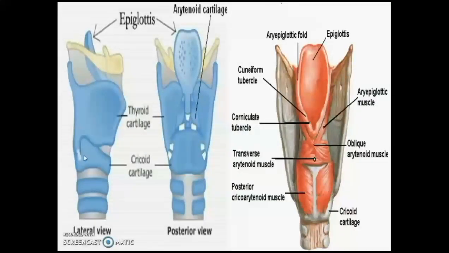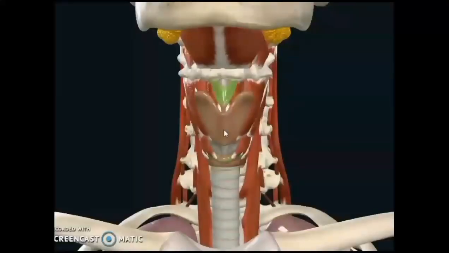So now you can see here in the lateral and posterior view, the epiglottis cartilage forming the laryngeal inlet, that is the laryngeal inlet directed upwards and backwards, sloping, and below you are seeing the posterior lamina of cricoid and arytenoid above forming the lower part of the anterior wall of the laryngopharynx.